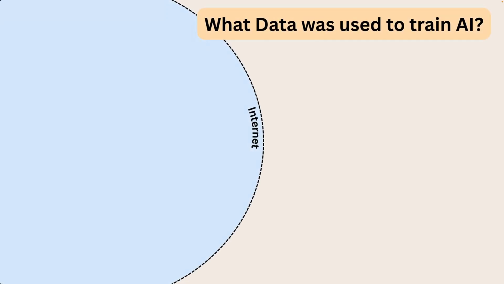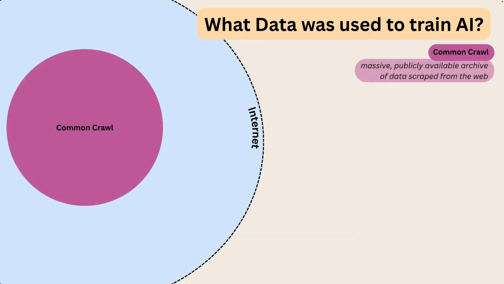The majority of training data used for LLM models is from the internet, and we can break these data sets into different groups. The largest group, and the one people are probably thinking of when people say the whole internet, is Common Crawl. Common Crawl is a massive publicly available archive of websites scraped by people and bots. It is basically the screenshots of every and any indexed web page on the internet, and it documents the written and visual content on the sites.